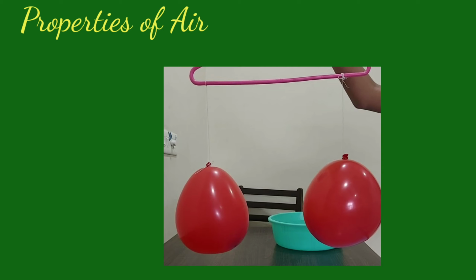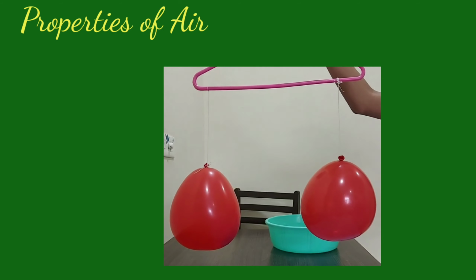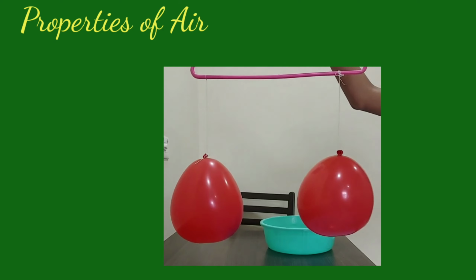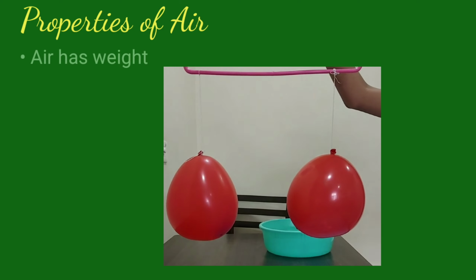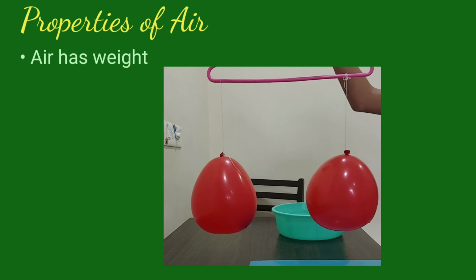Now let's see the next property. Air has weight. Now children, you see here two balloons. Both the balloons are inflated, with air present in both. You can see that it is balanced, right?